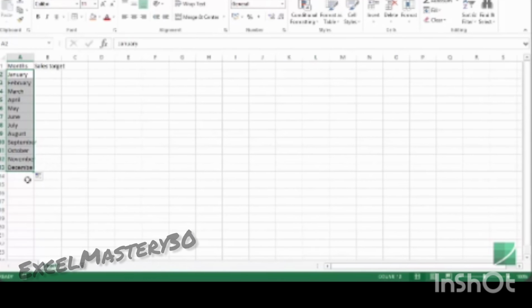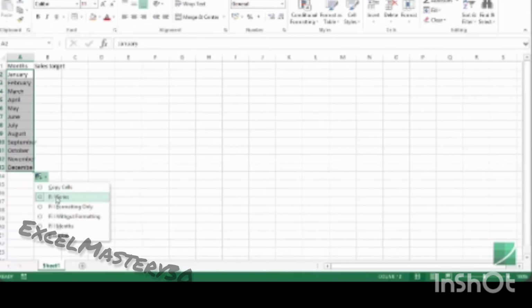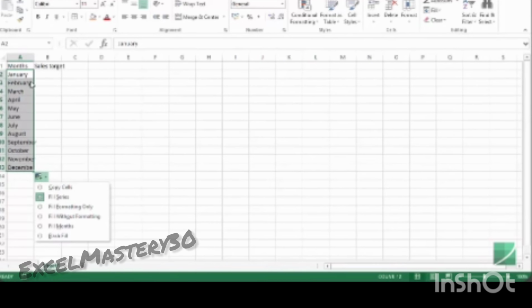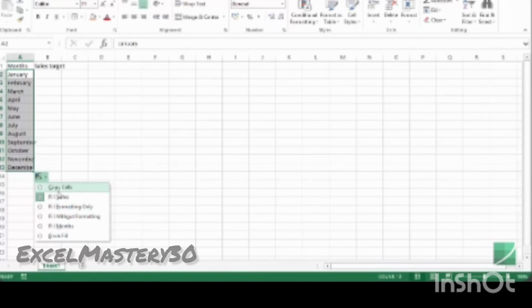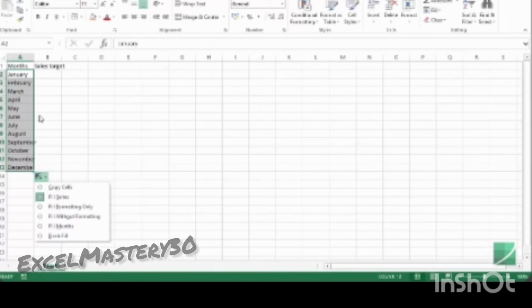I also get this autofill option icon here, and when I click on it, this gives me additional control over this. So for example, in this case, it has filled this series for me because it has identified that January, February, March, this is the series that I was using. I can also use options to copy cells. If I copy cells, then this would not fill the series for me. It would only copy these two cells over and over again.